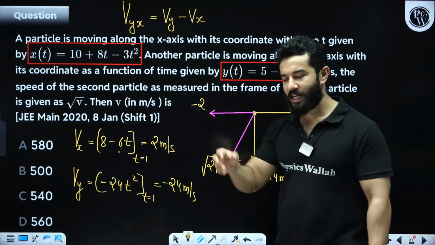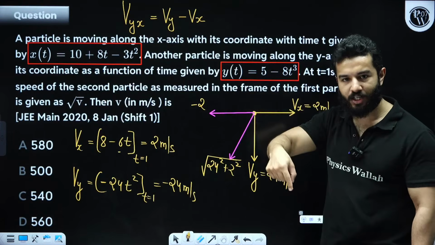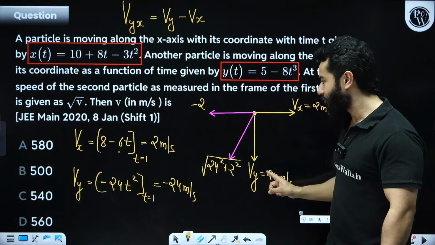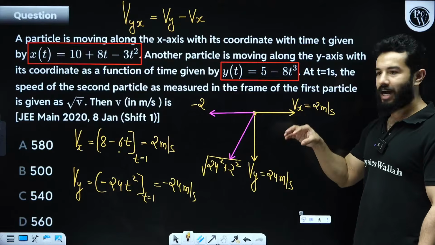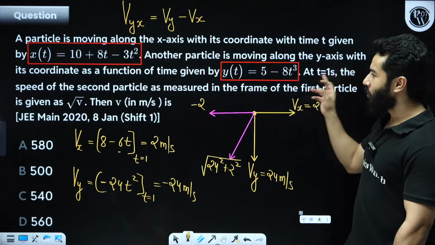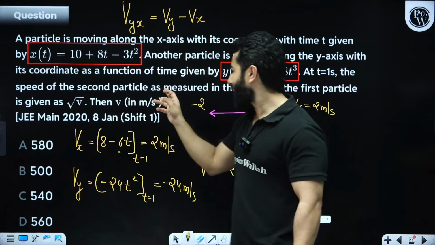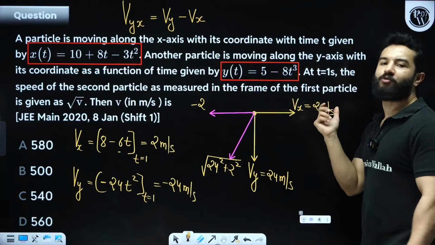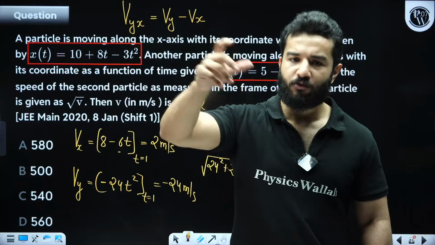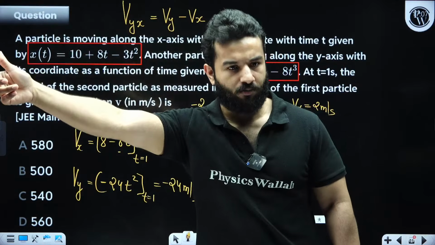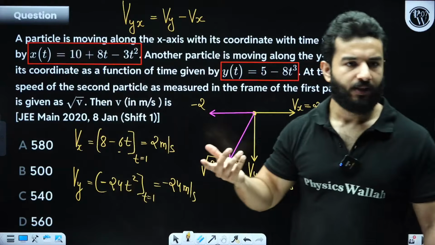That means the second particle is moving in the negative y direction with a velocity of 24. The first particle is moving in the x direction with a velocity of 2. Now they are saying at t equals 1 second, the speed of the second particle as measured in the frame of the first particle. This basically means find the velocity of the second with respect to the first. That's it. All right, clear?